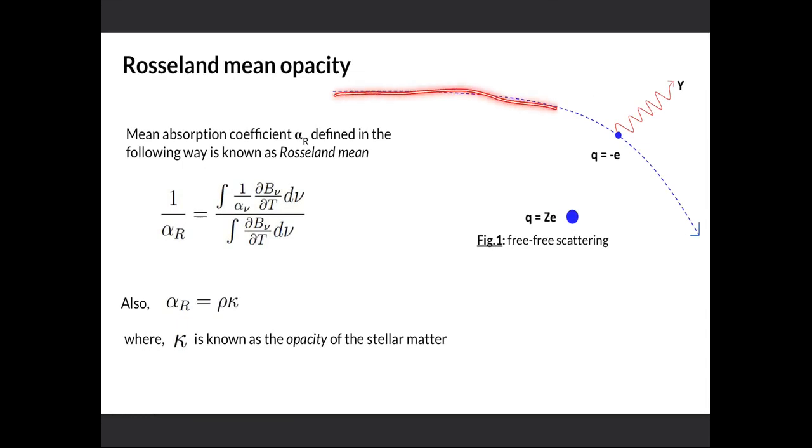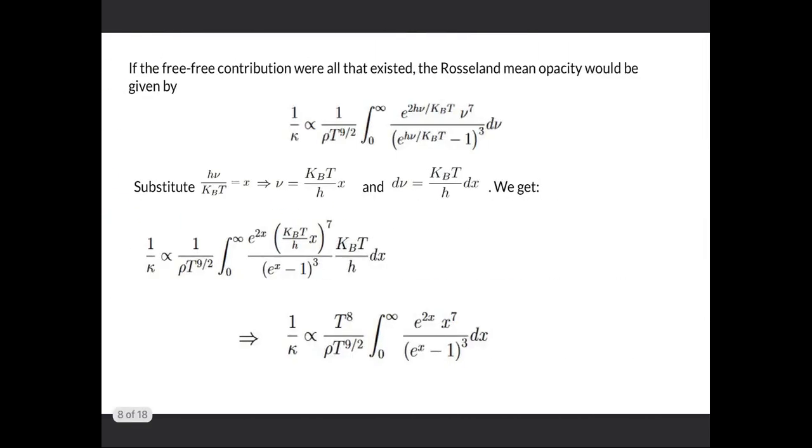The electron comes from this path and it interacts with this ion, and as it gets attracted, the path is deviated to this direction, and due to this it produces braking radiation, or the Bremsstrahlung radiation, and emits a photon. That is basically free-free scattering. And if the free-free contribution were all that existed, then the Rosseland mean opacity would take this form, and this is how it will depend upon density, temperature, and frequency through this integral.